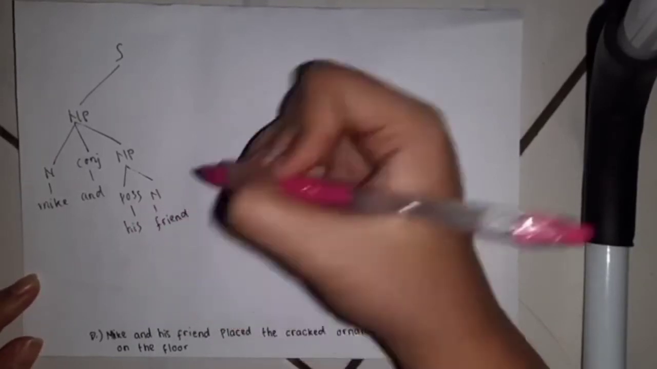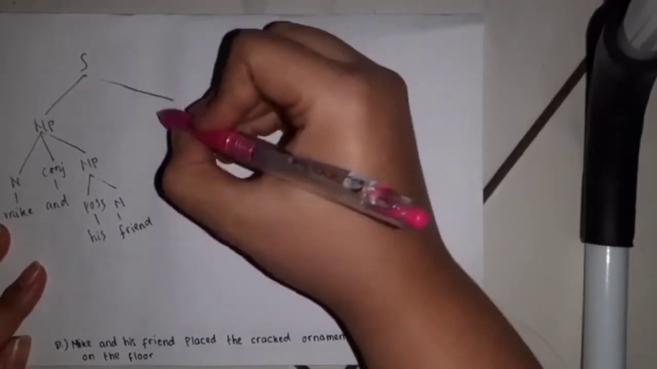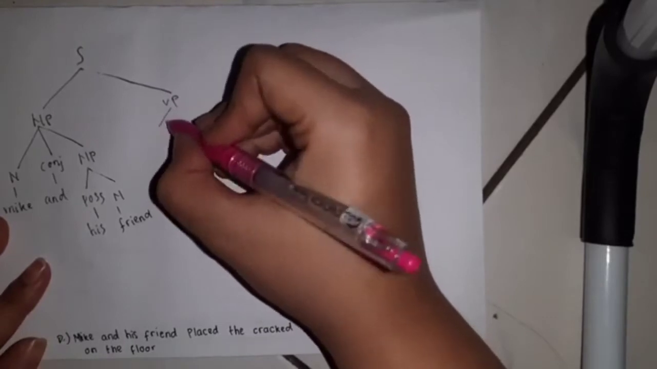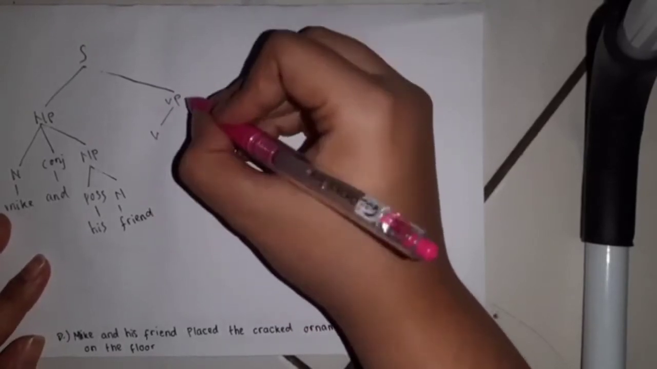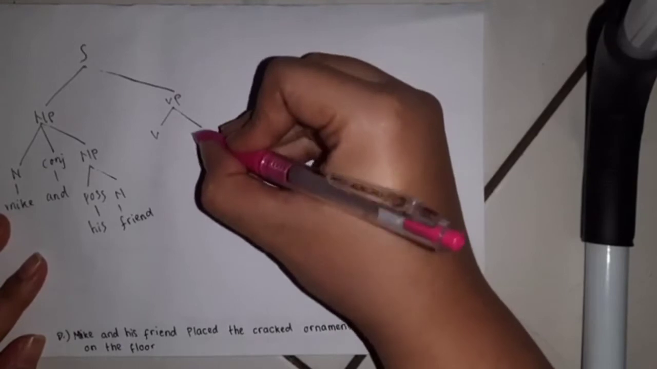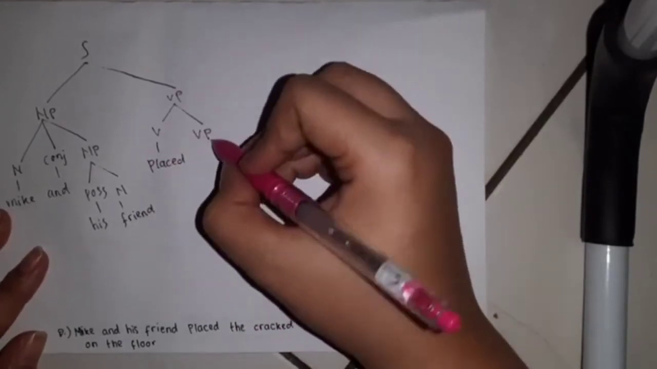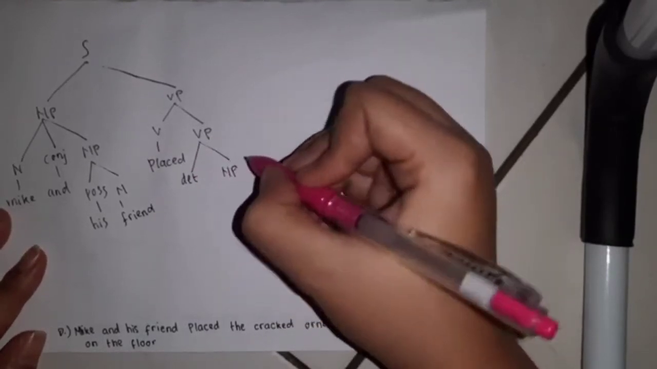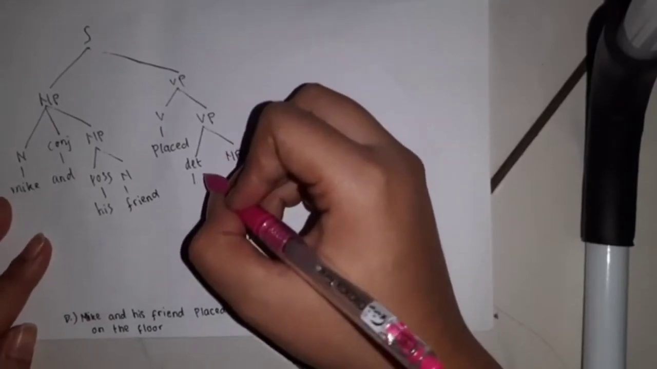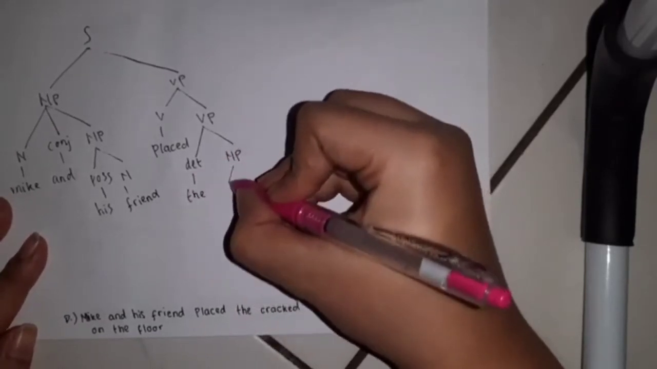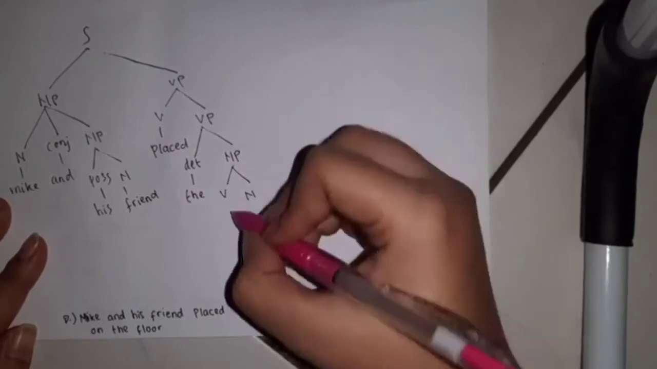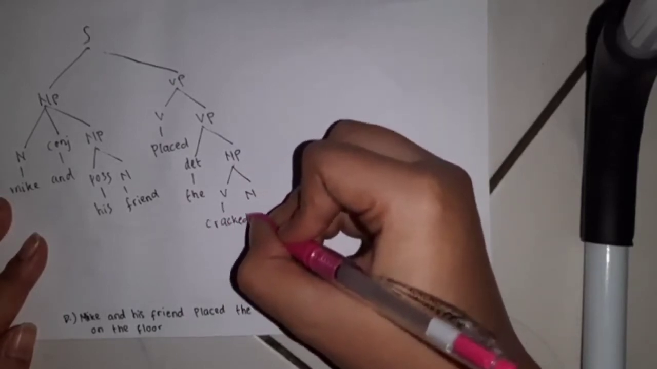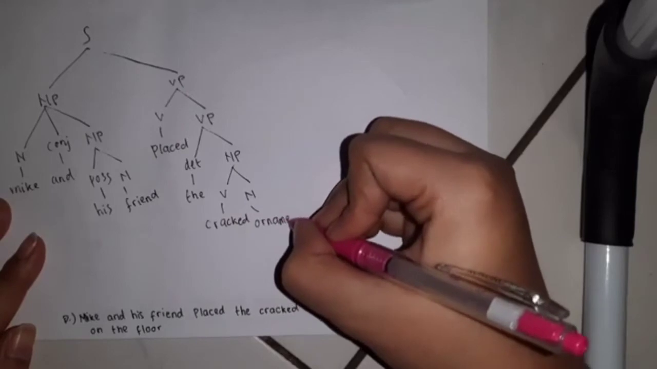Okay, for the possessive is his and the noun is friend. And then we have a verb phrase, and we have verb here and verb phrase again. For the verb we have placed, and for the verb phrase we divide it into two, determiner and noun phrase. For the determiner is the, and for the noun phrase we divide it into two, verb and noun. It is correct and ornament.